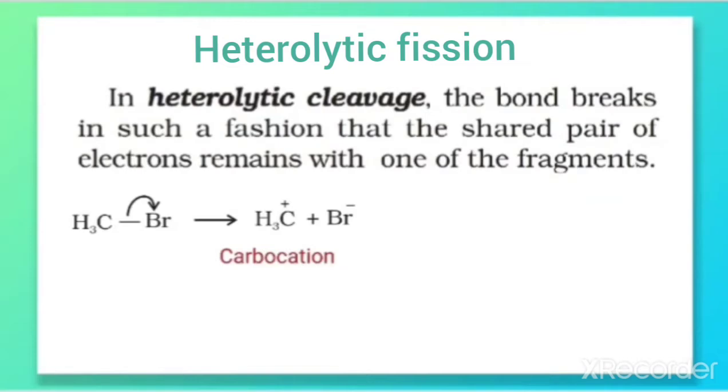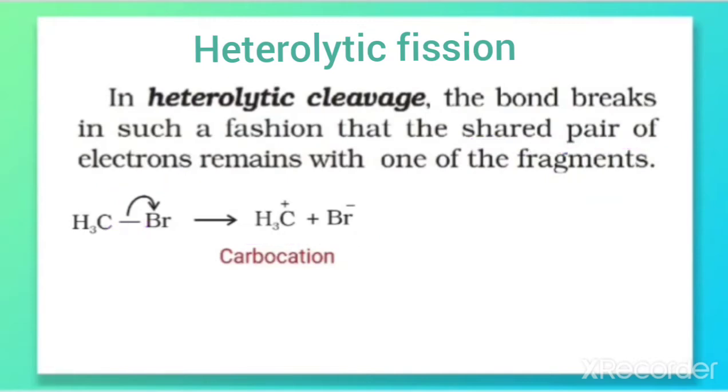The bond breaks in such a fashion that the shared pair of electrons, that is these two electrons, shifts to one of the fragments, and because here the electrons are shifted to Br, it develops a negative charge, and the other fragment develops a positive charge.